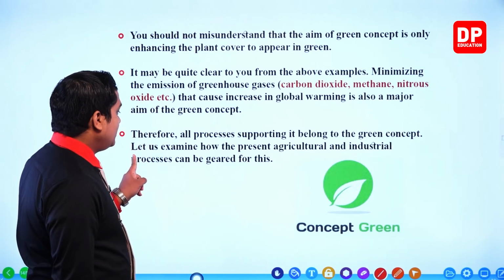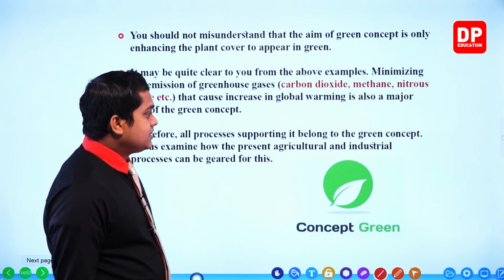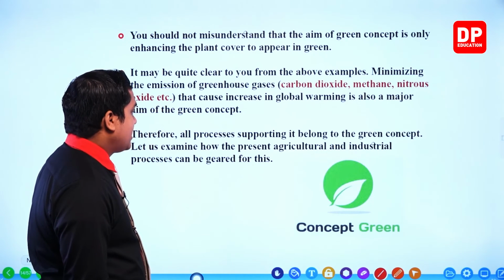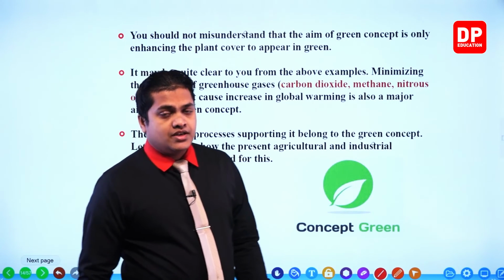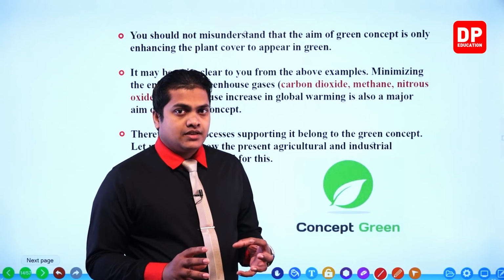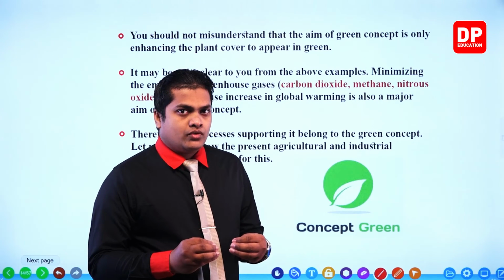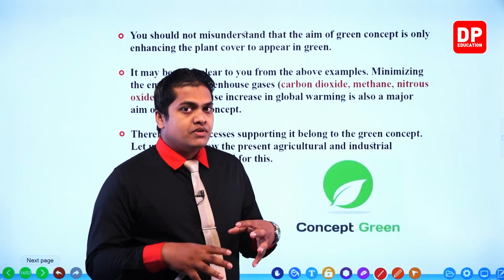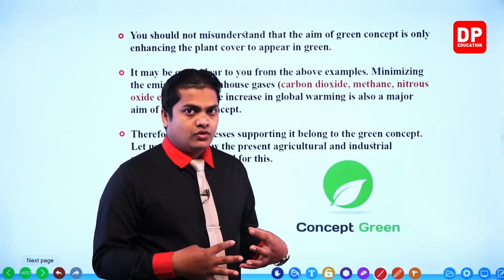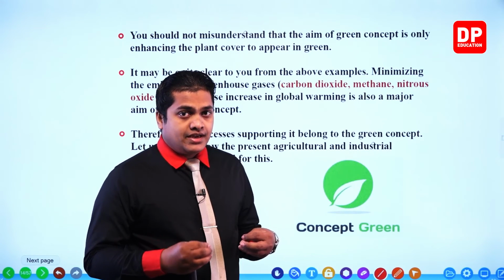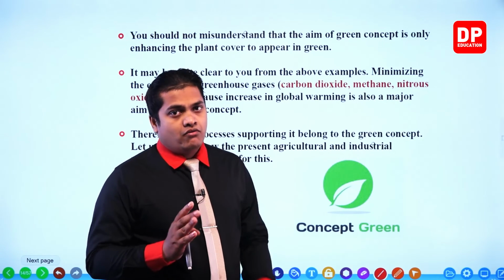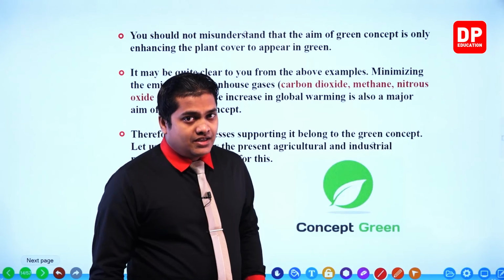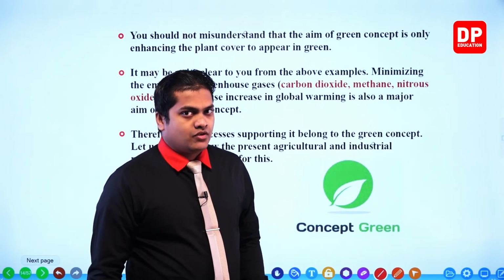So let us examine how the present agricultural and industrial processes can be geared for this. Now it's time to study about the methods and policies that we can follow in maintaining a proper green concept, okay. However, my dear children, we'll be studying those things in our next chapter, not from now.